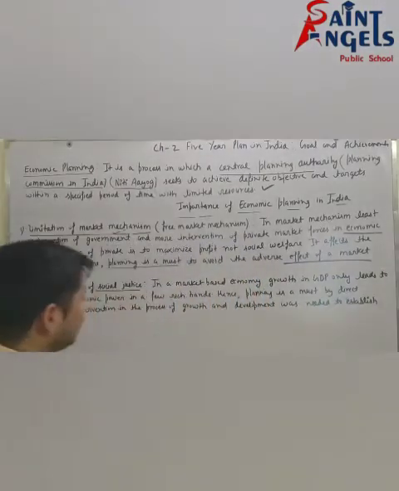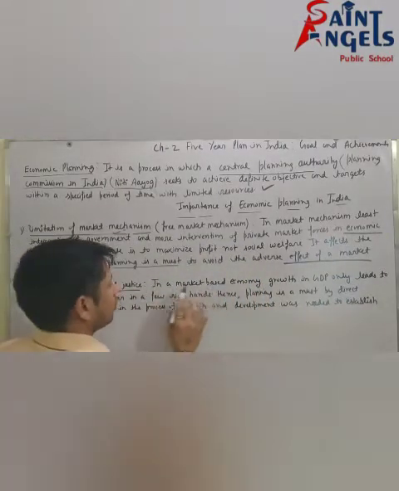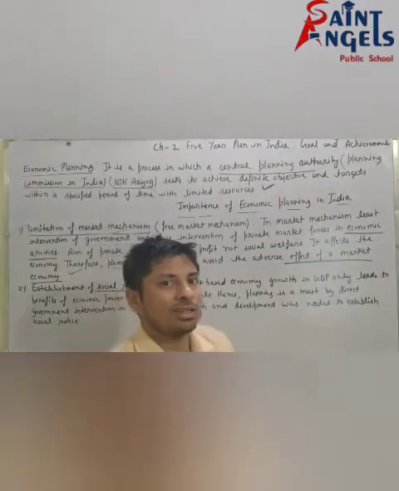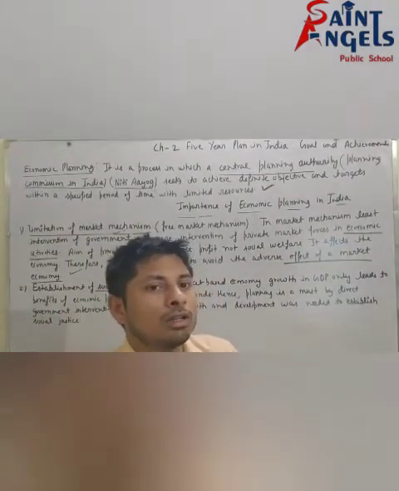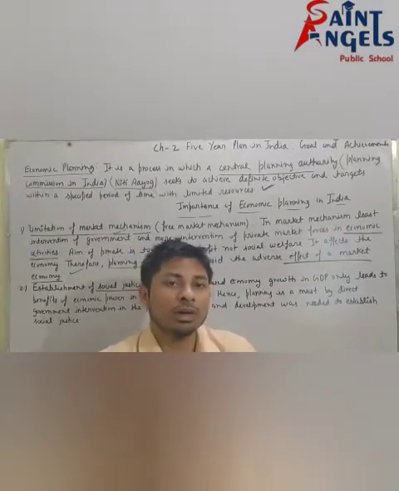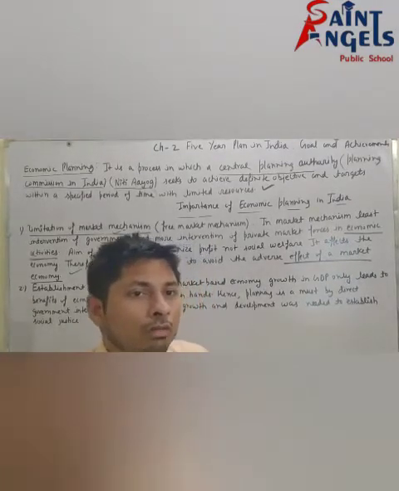See, now in a market based economy, you know that there is least intervention of government and more intervention of the private sector, and the aim of the private sector is to maximize profit, not social welfare.